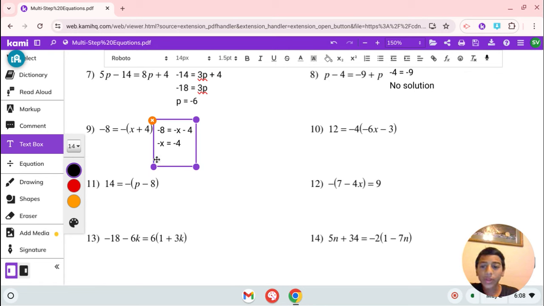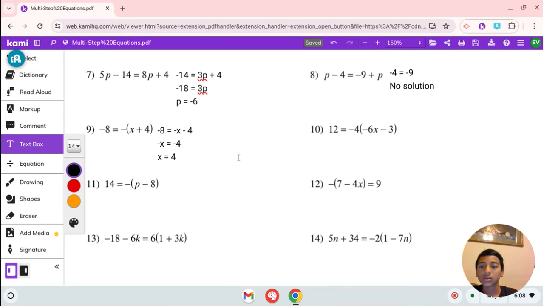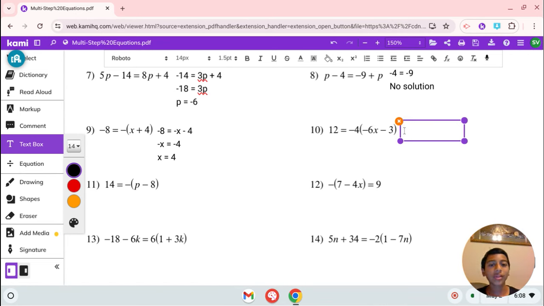What you basically do is multiply by -1. So we're going to take the opposite of -4, which is 4. So x equals 4. Let's test it. Does -8 equal -(4 plus 4), which is -8? Yes.